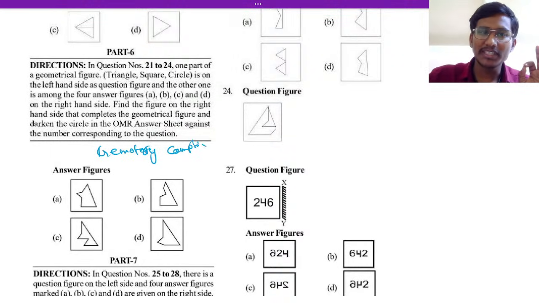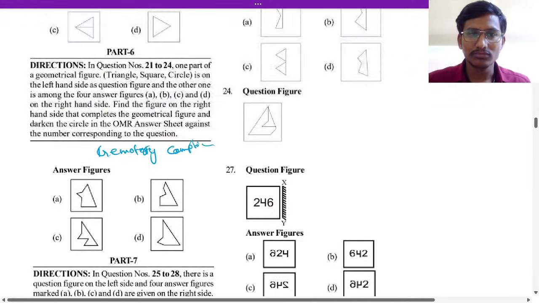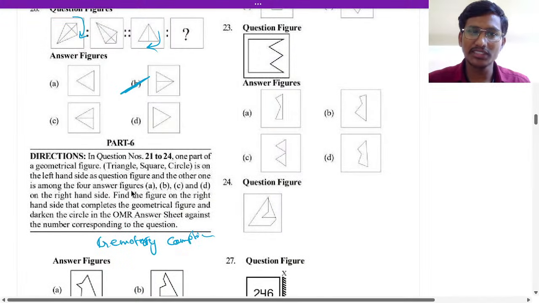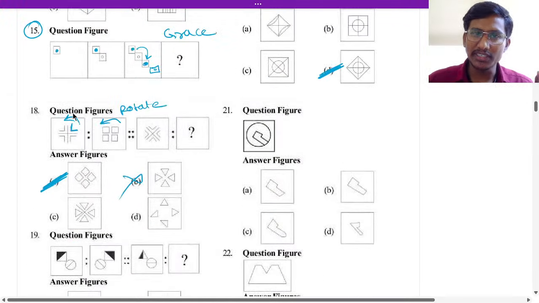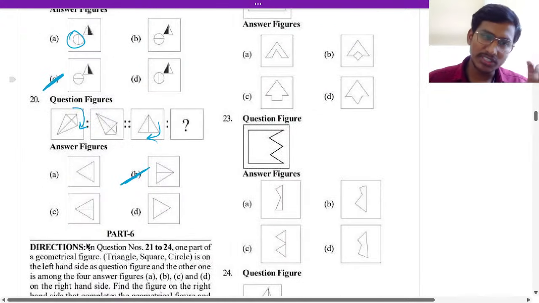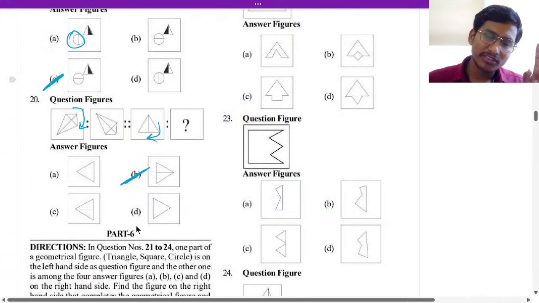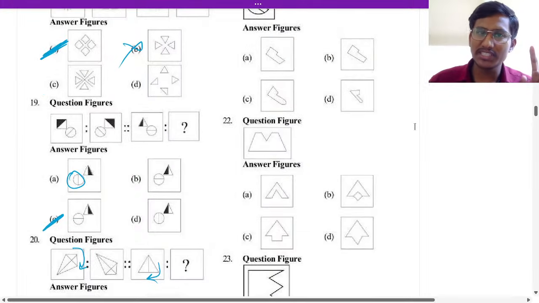So in the geometry completion, here 21 to 24, right? The 21st question is here.